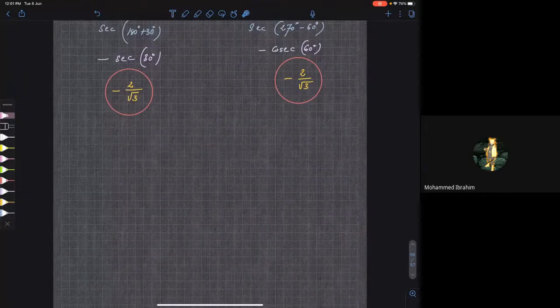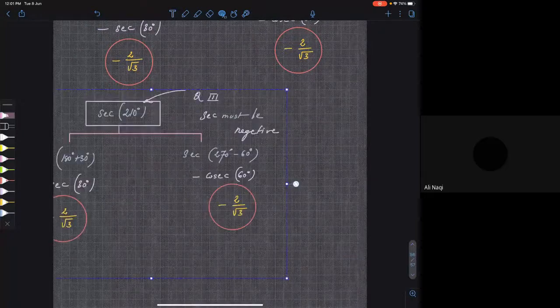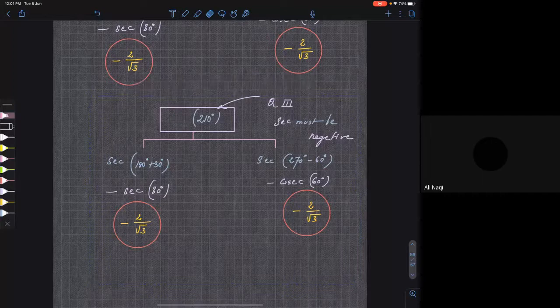Sir, if we plot R in the third quadrant, how would it be positive?